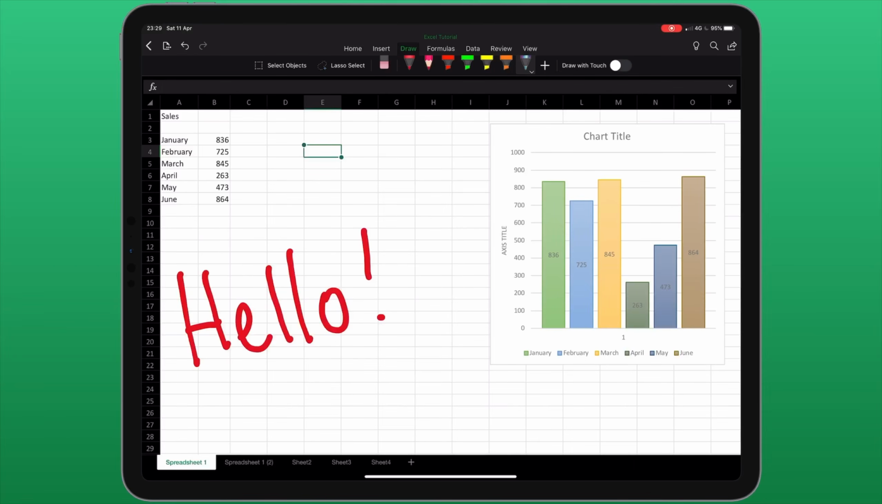If you don't have an Apple Pencil, you can still draw on your spreadsheet using the final toggle at the end called Draw with Touch. And from here, you can use your finger to draw onto the spreadsheet.